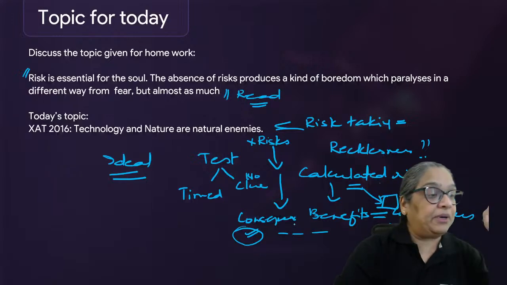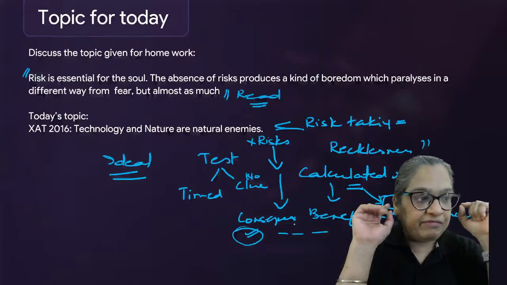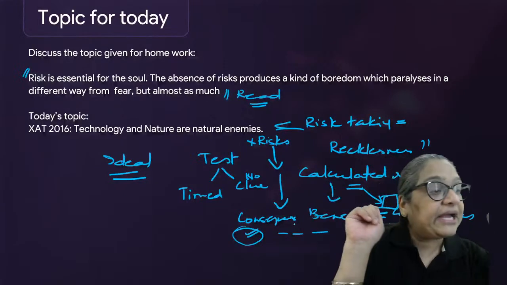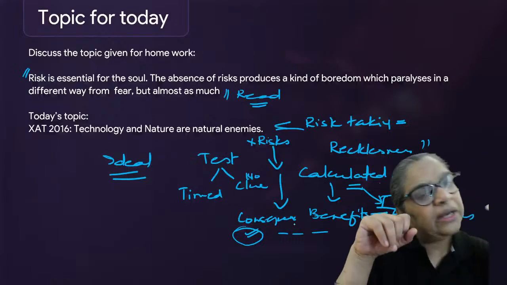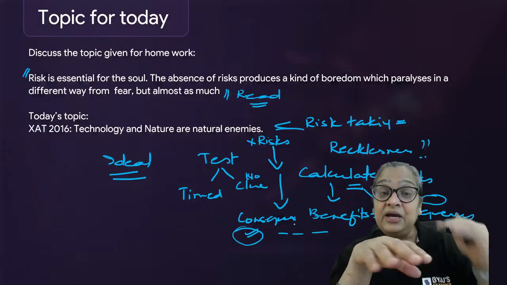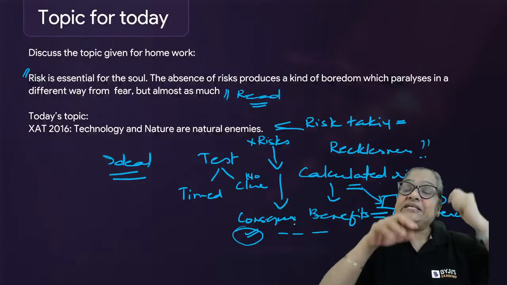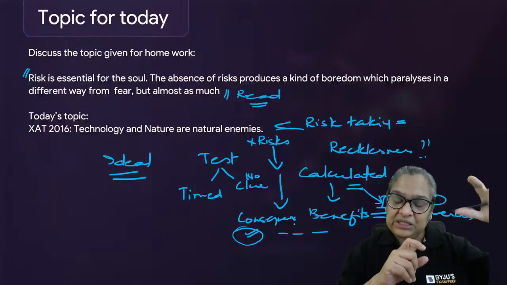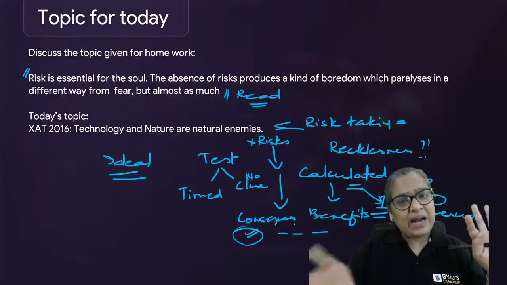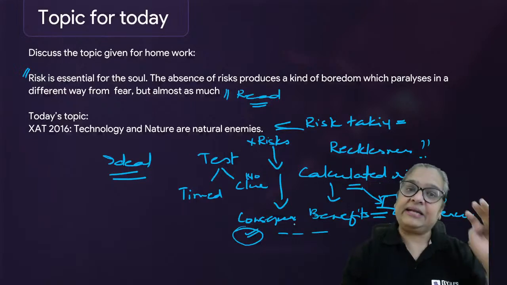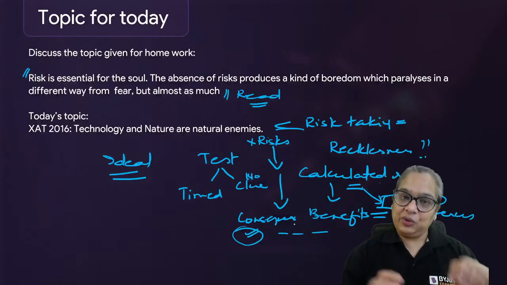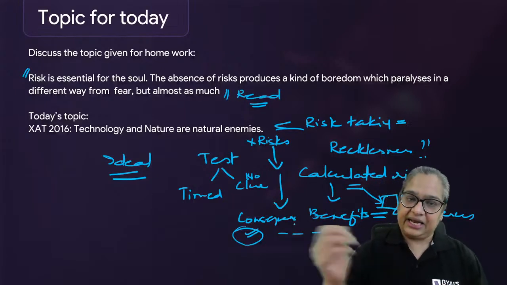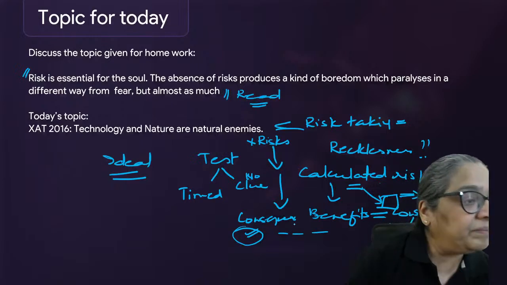So basically remember, XAT does not ask you whether you agree or disagree. It just gives you the topic and says discuss. So you can use any method. I said agree, disagree makes it easier for you to think of the points. But you can write it in any which way. Just make sure there's a clear order. There are both sides to it. If you want, write that in the introduction: that there are both sides to it. Let's look at both the sides. So the benefits are these, the negatives are these, and sum it up at the end.